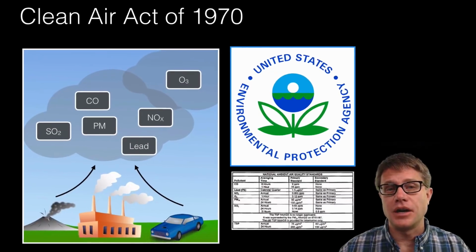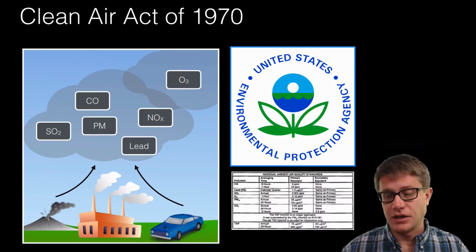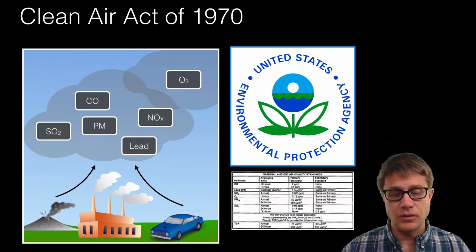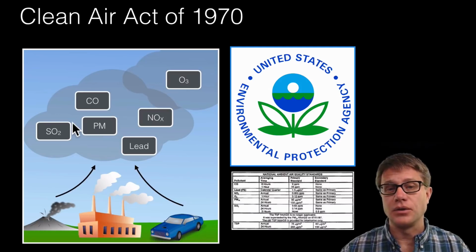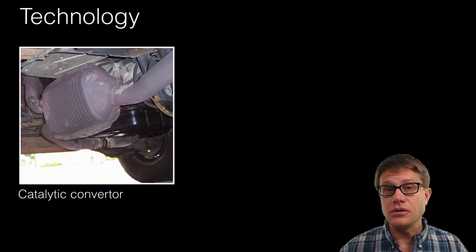Now, how do we eliminate air pollution? We do that through legislation. We have restrictions on the amount of pollutants. The Clean Air Act in 1970 is probably the most famous one. What they did is put strict standards on these pollutants over here. In industry, you're limited on how many of these pollutants you can put into the atmosphere. But how do we do that?